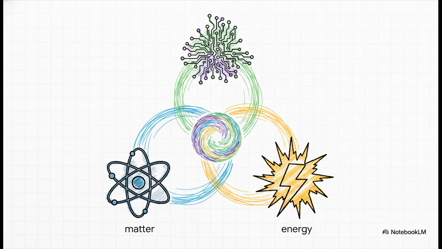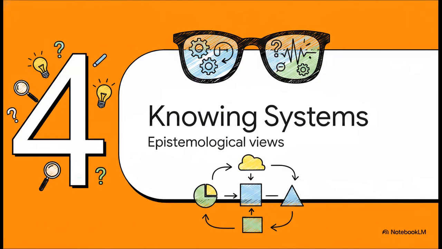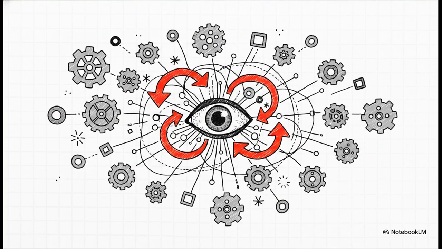It's a total game changer for how we see the world. Okay, let's switch gears to Section 4, how we know systems. This is all about epistemology, which is really just a fancy philosophical way of asking, how do we actually know what we think we know about these systems? The study of how we generate knowledge is so incredibly cool.